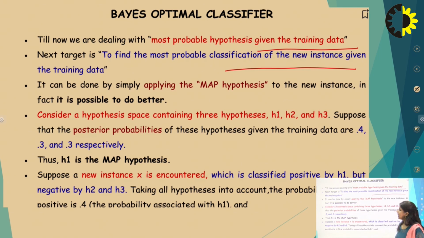So we have to apply that probable classification on the new instances by calculating the maximum a posteriori hypothesis, and consider a hypothesis space containing 3 hypotheses, H1, H2, H3. As already said, we have multiple hypotheses, and we can multiply and add all the hypothesis probabilities.